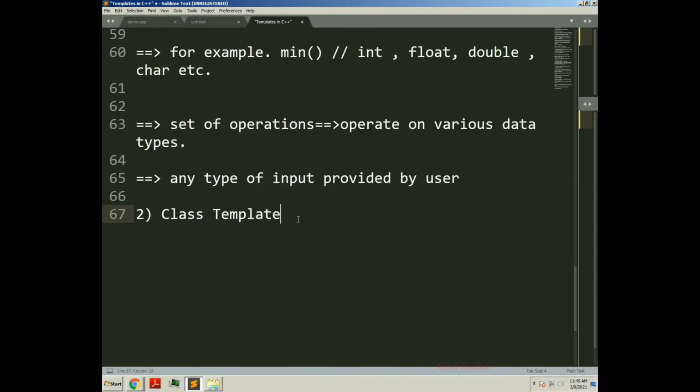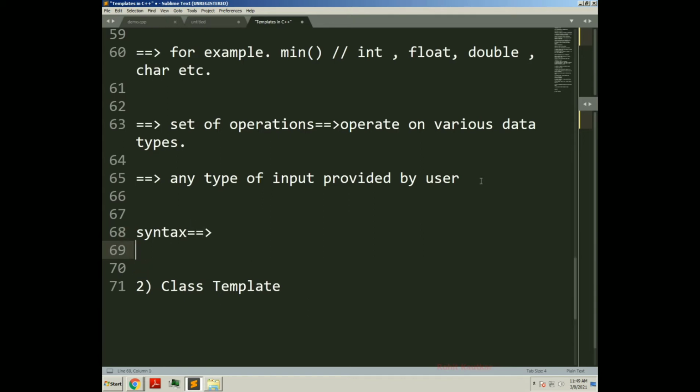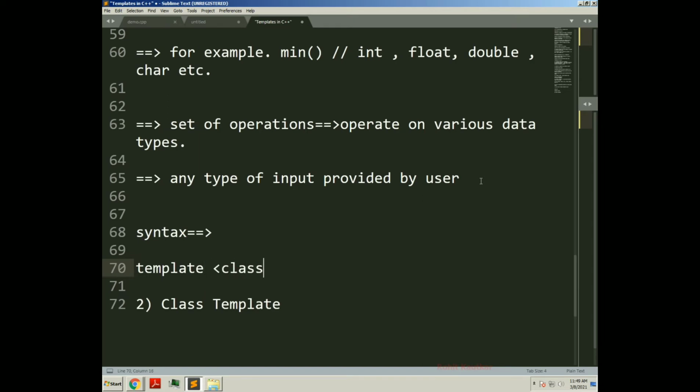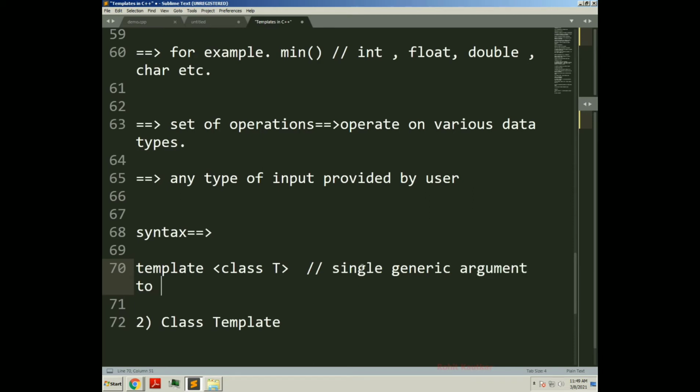Now let's try to see how to create this function template. Let's see the syntax of function template. The syntax is like this: template, angle bracket, class T. This is a generic argument, a generic data type here.